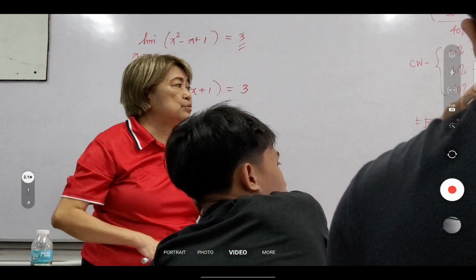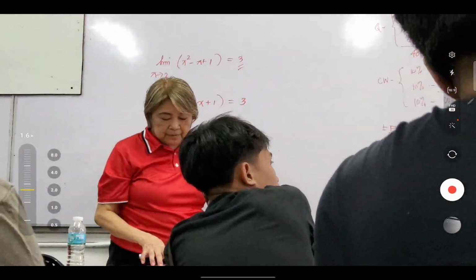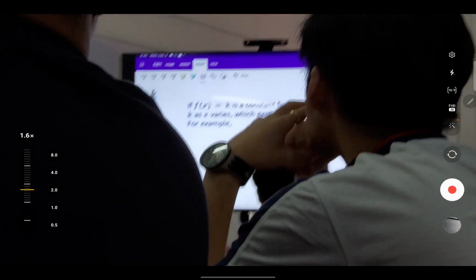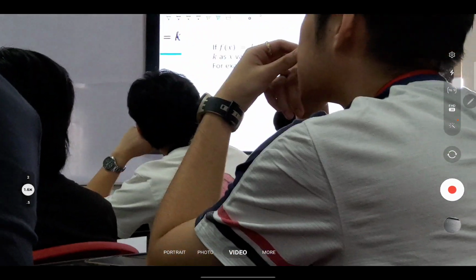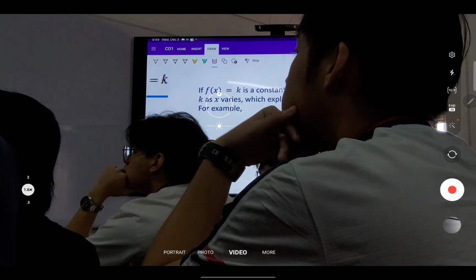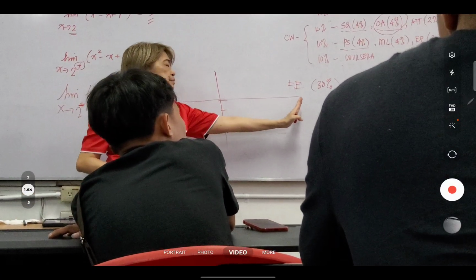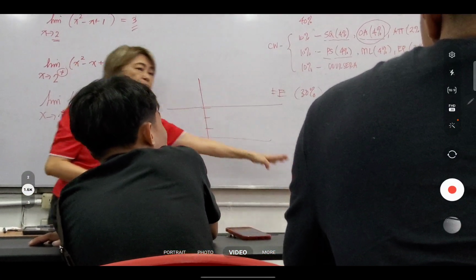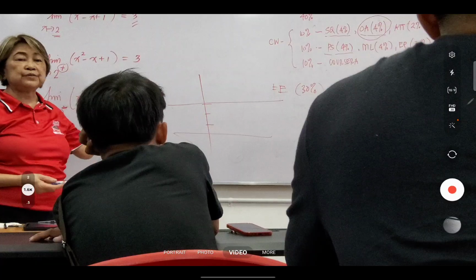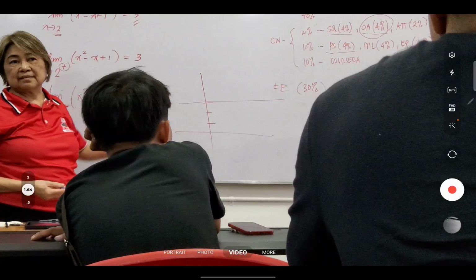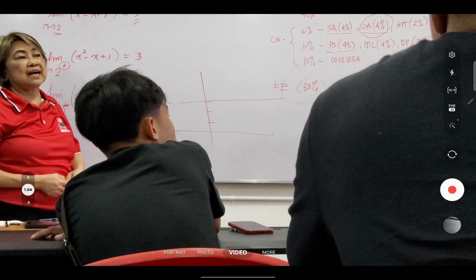So, ito yung example. The limit of 3 as x approaches 25 is 3. Kasi y equals 3, nandito ko na rin. Ito yung y equals 3 mo. So, ito yung line. So, kahit pa yung x approaches positive 25, approaches negative 25, or 50, this will always be what? 3. So, the limit of a constant is equal to the constant itself.